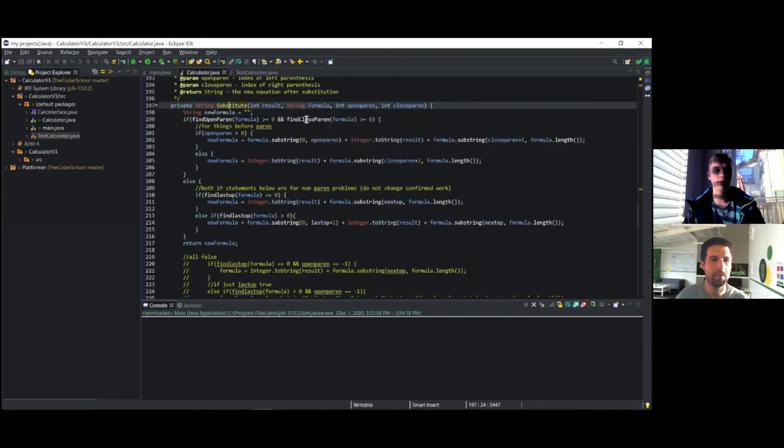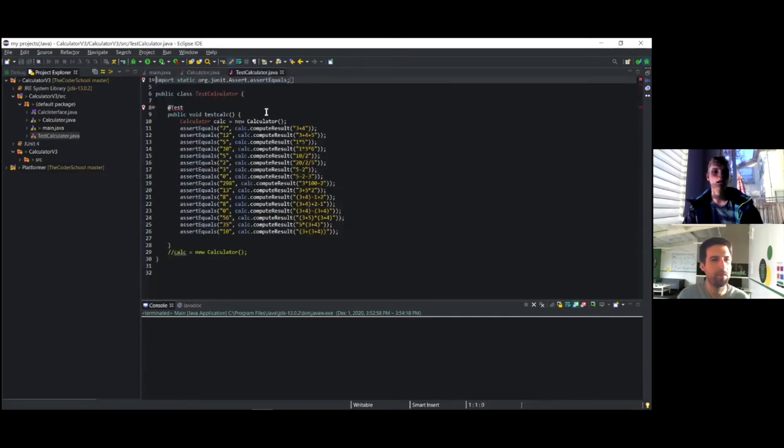So if we take that previous example of parentheses 3 plus 4 times parentheses 3 plus 4, it will do the 3 plus 4 in the parentheses on the left side first, substitute that back in without the parentheses, go to the right side, do that 3 plus 4, substitute, and then do the answer of those two times each other.